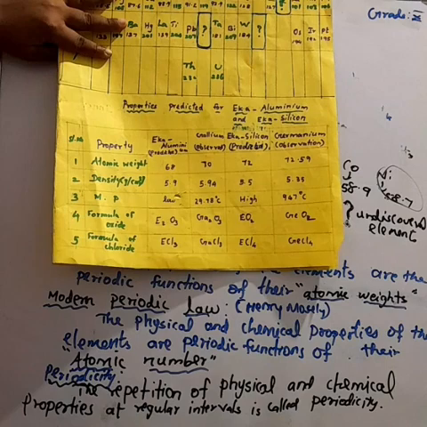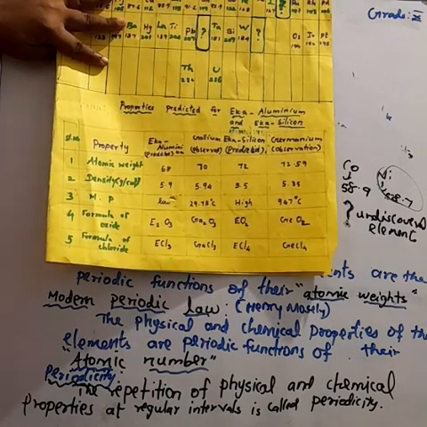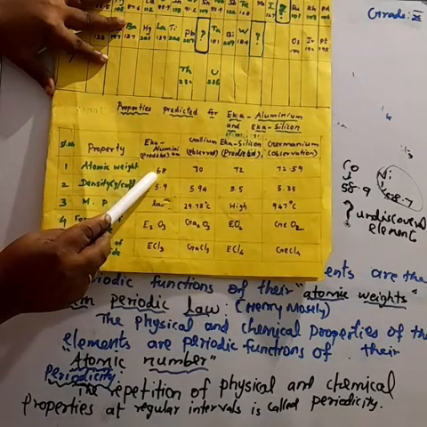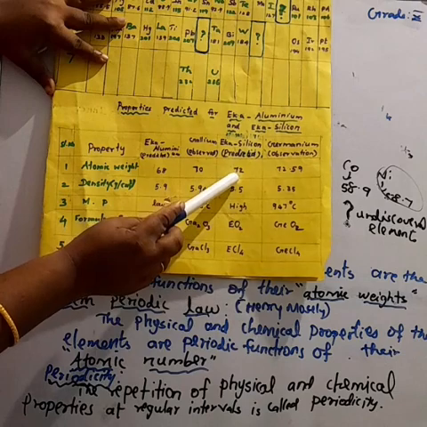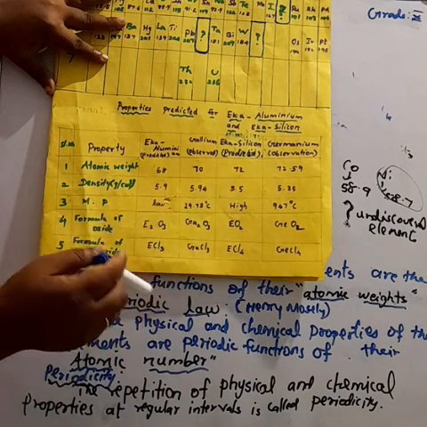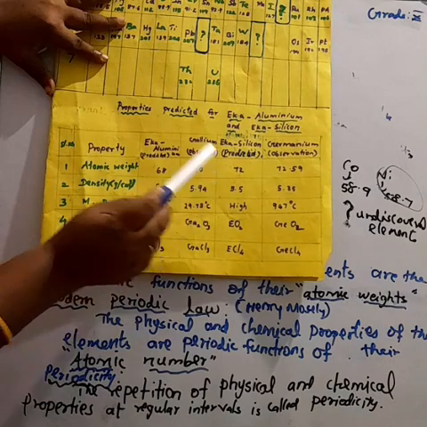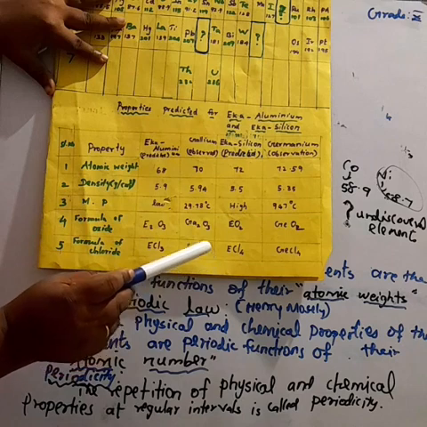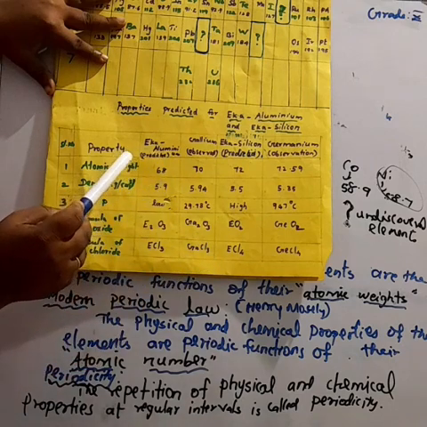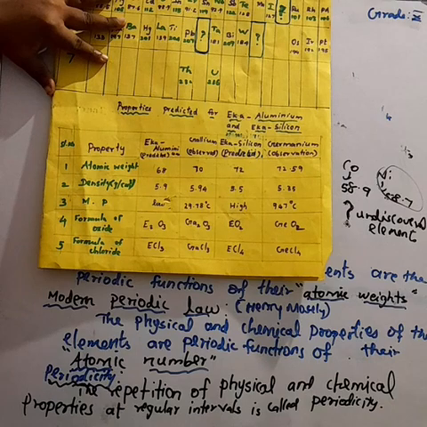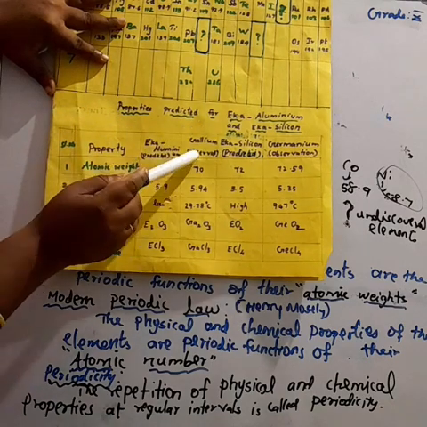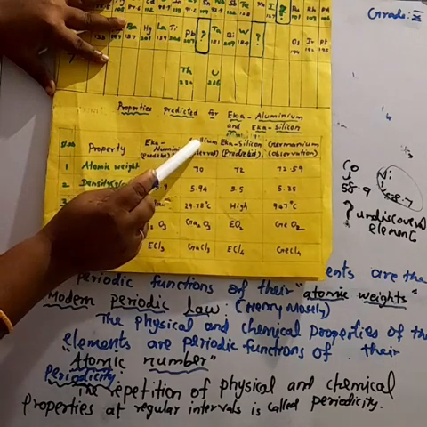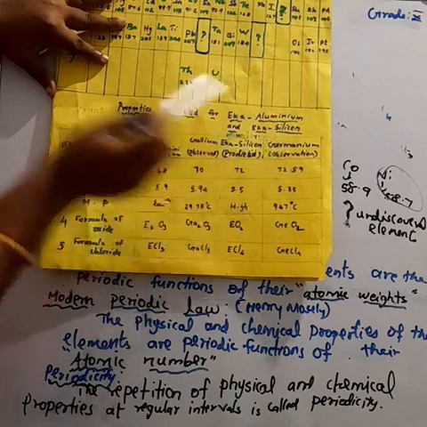Okay, the atomic weight of Eka aluminium, Mendeleev predicted, may be 68. And Eka silicon atomic weight may be 72. After some years, one of the French scientists discovered these elements, Eka aluminium and Eka silicon. Eka aluminium is gallium, and Eka silicon is germanium.